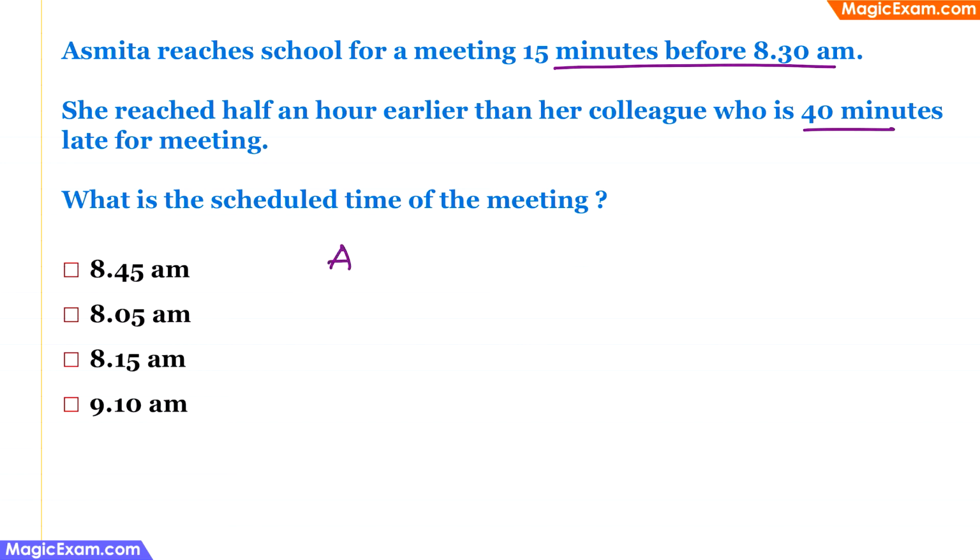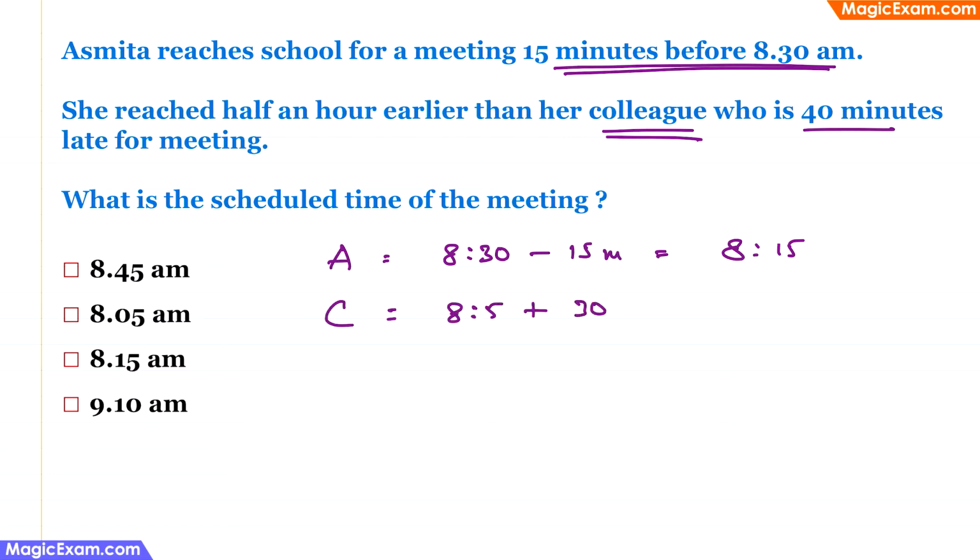So Asmita reached school 15 minutes before 8:30 am. Therefore, 8:30 minus 15 minutes. So Asmita must have reached at 8:15 am. She reached half an hour earlier than her colleague, which means that her colleague reached half an hour after Asmita. So colleague 8:15 plus 30 minutes.